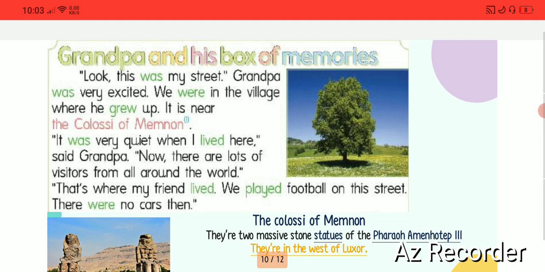It was very quiet when I lived here, said Grandpa. Now there are lots of visitors from all around the world. That's where my friends lived. We played football on this street. There were no cars then.